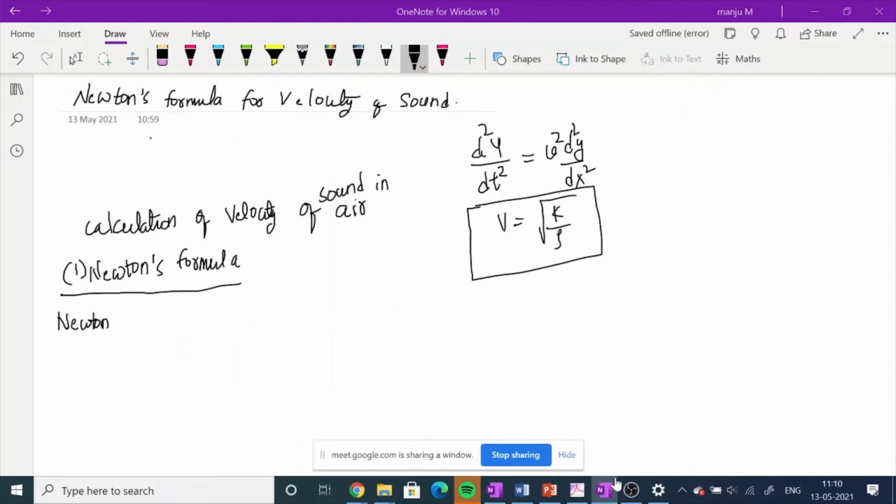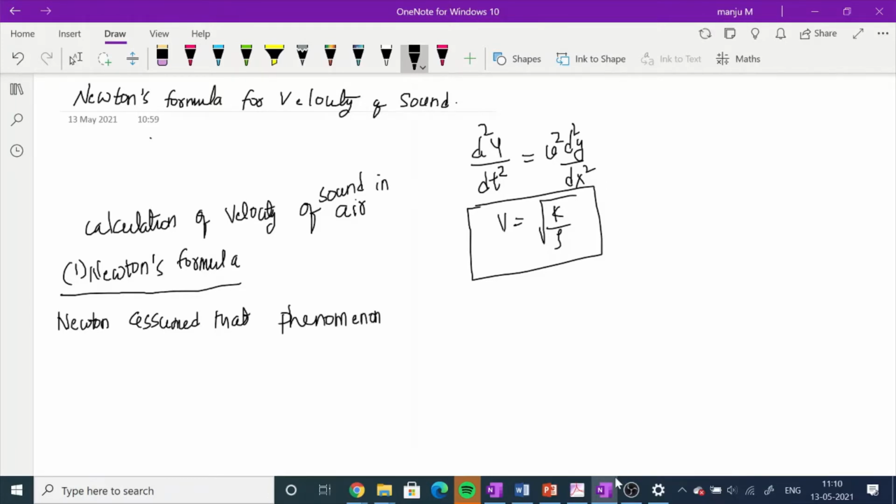Okay, Newton assumed that the phenomenon of propagation of sound is an isothermal process.